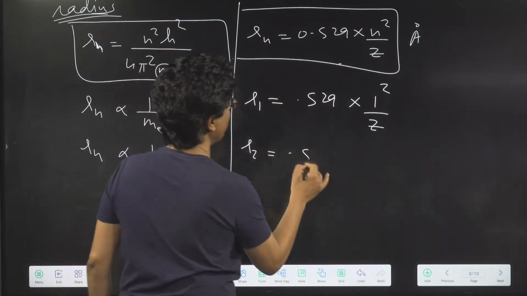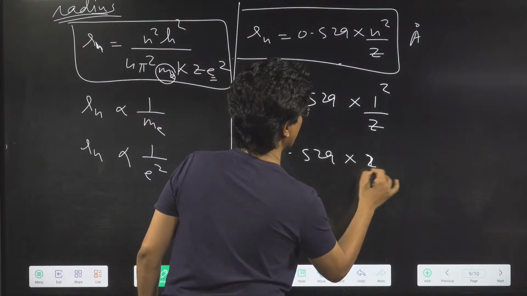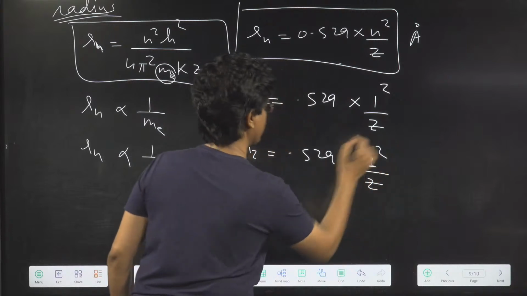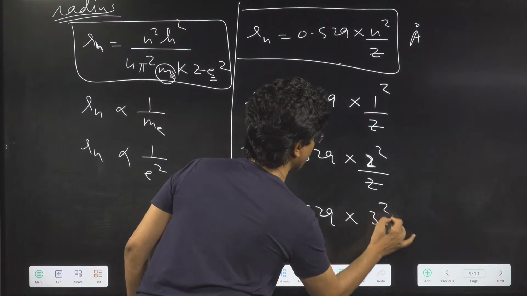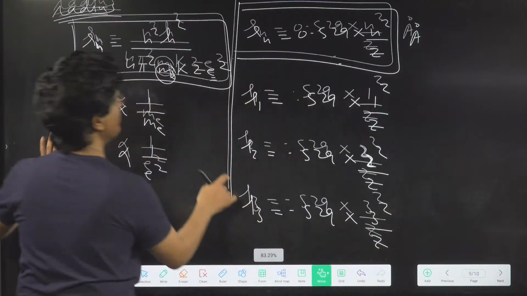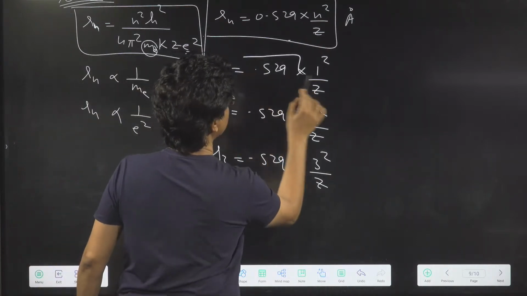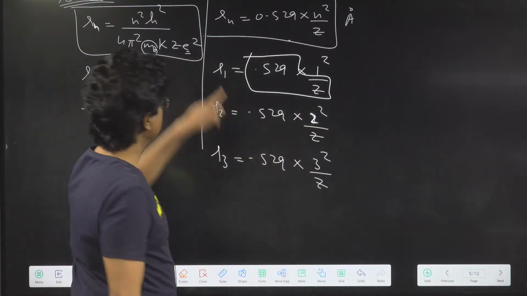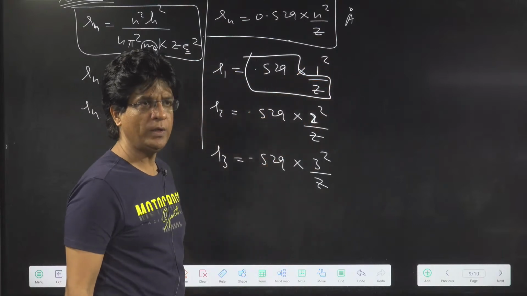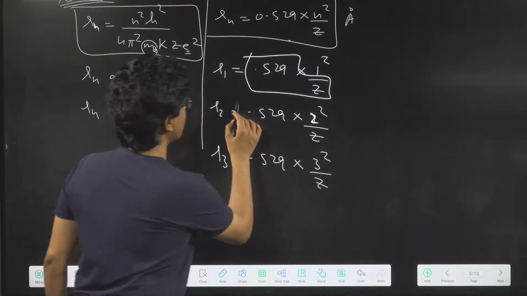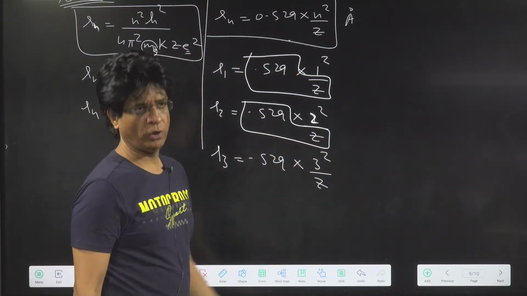R2 will be 0.529 into 2 square by Z. Similarly, R3 will be 0.529 into 3 square by Z. Tell me one thing. What is this? This is R1, because 1 square is only 1. This is also R1.